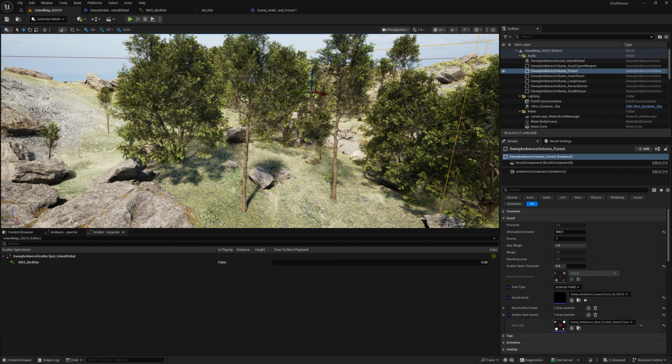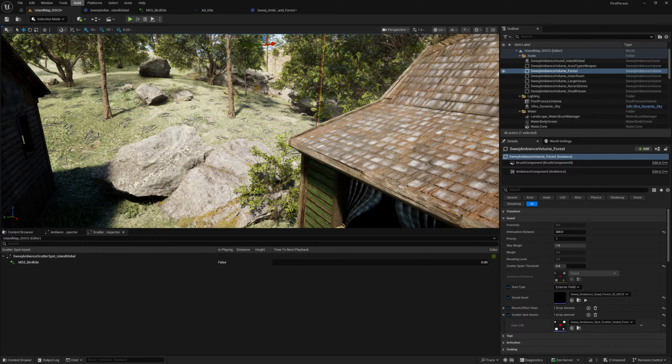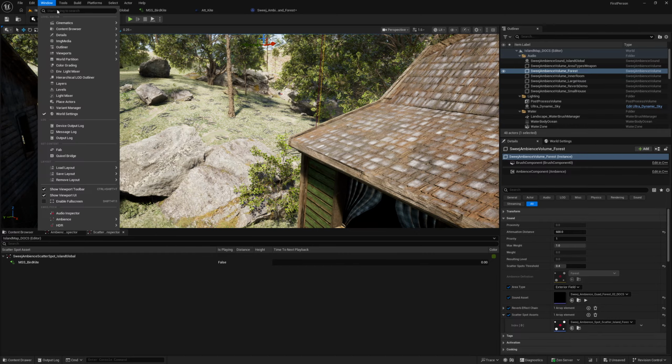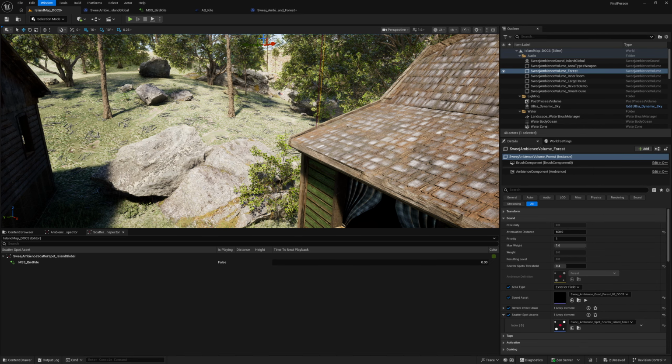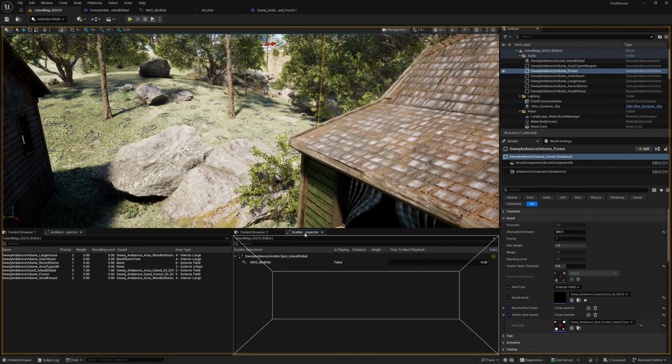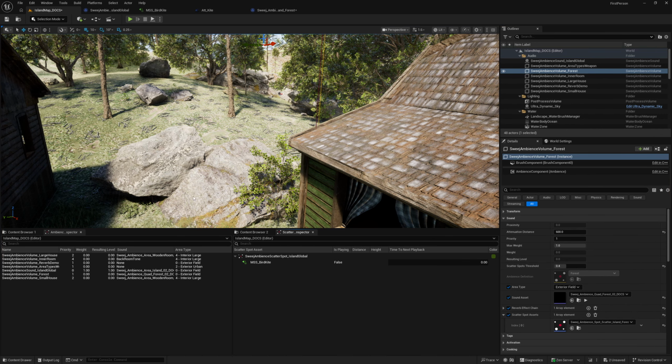So to give us some control over this, we have this setting called the scatter spots threshold. This uses the resulting level of the SweejAmbience volume to determine when the scatter spots start. What I'm going to do is dock the two windows next to each other so that we can see them both simultaneously.